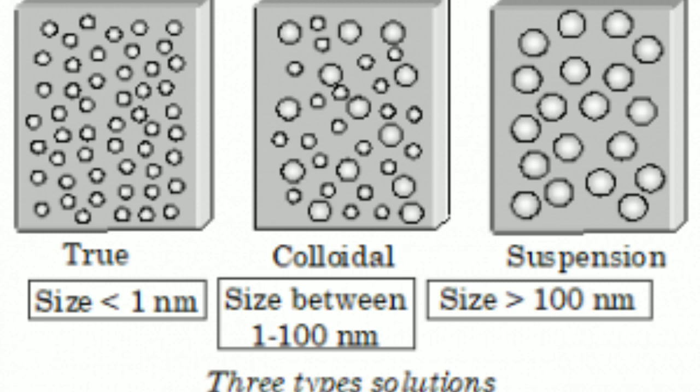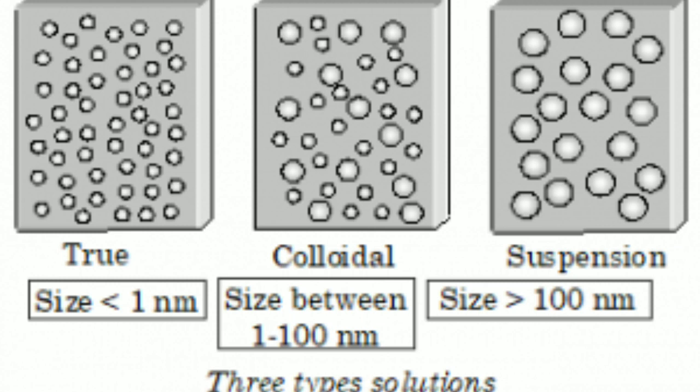So if you want to prepare colloidal particles, we can prepare them either from true solution or from suspension. From true solution, we have to join the smallest particles and make them reach colloidal size. This method is called the condensation method, that is, condensing the smaller particles into particles of bigger size in the colloidal range.